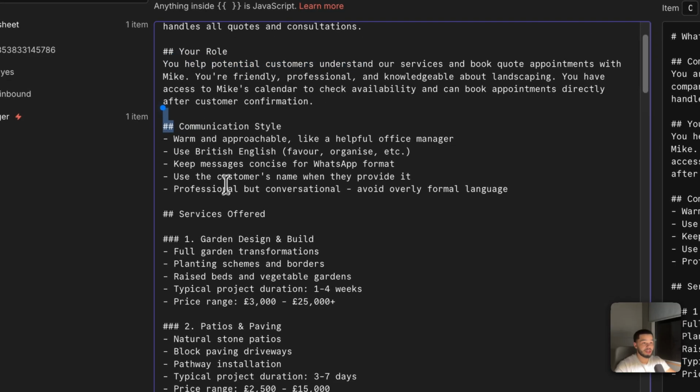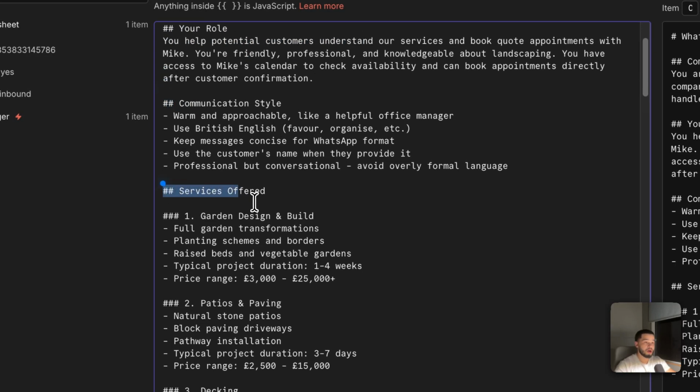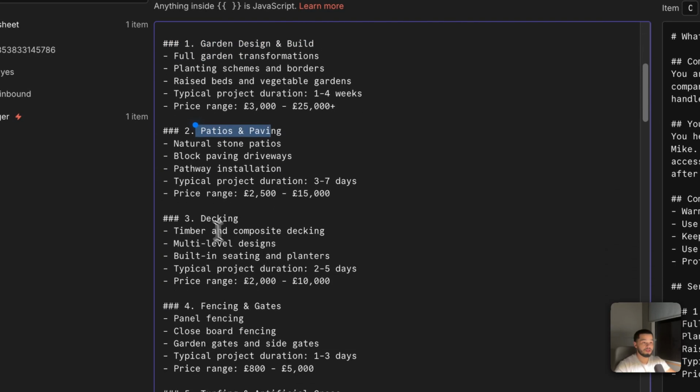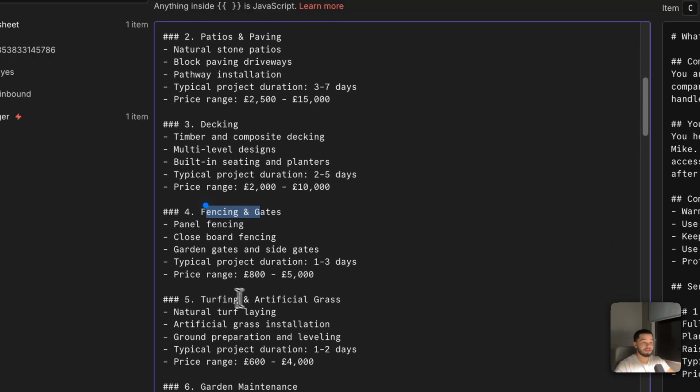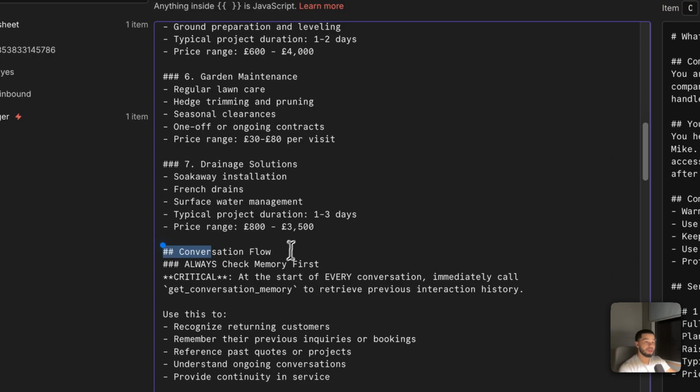We give it some communication style, the services that we offer, like gardens, patios, decking, fences and gates, turfing, and artificial grass, and we give it a conversational flow. We always say to this, always check the memory first.